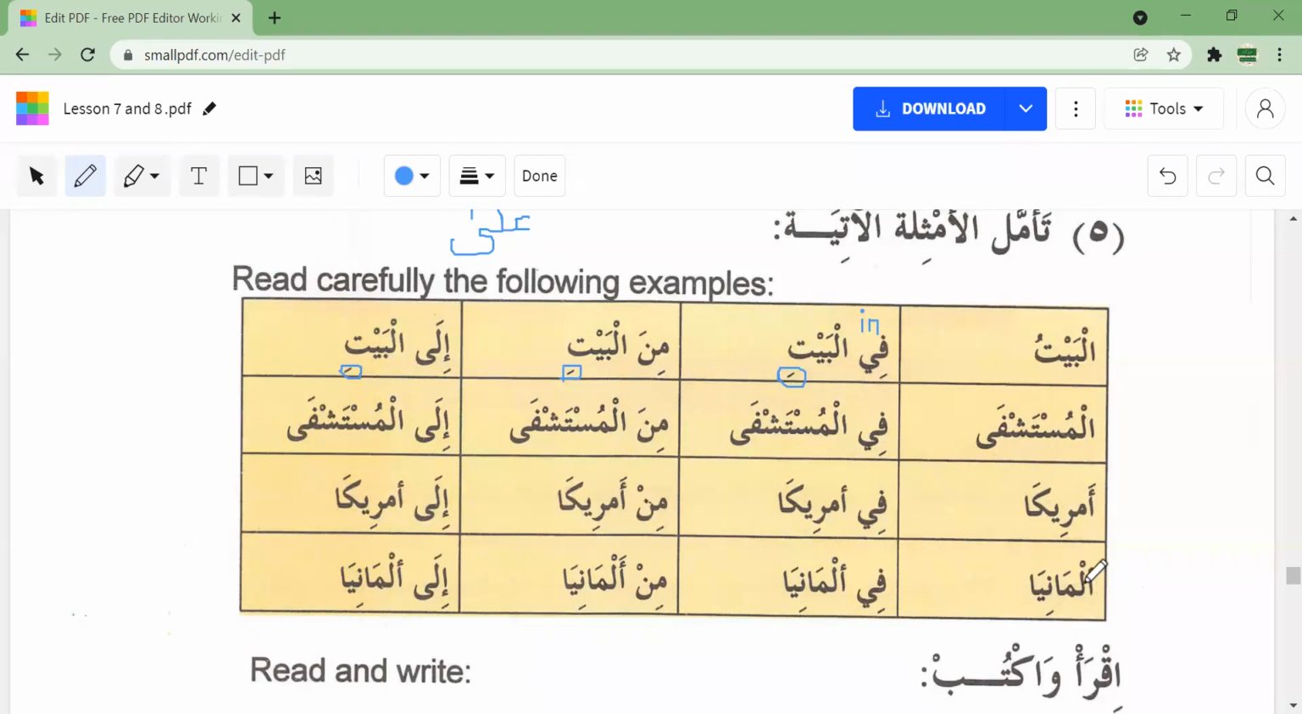Similarly for Almania. Almania means Germany. And Almania is a complete word. It's not al and then mania is different. Okay. Almania together, all of it means Germany. So fi Almania, min Almania, ila Almania.